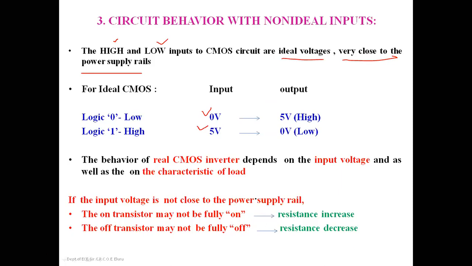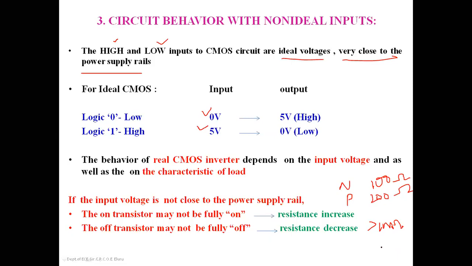For our understanding, in our previous discussion also, we approximated the on resistance of the NMOS transistor as 100 ohms, and the on resistance of the PMOS transistor as approximately 200 ohms. And what about the off resistance? The off resistance of the NMOS and PMOS is greater than 1 mega ohm, or approximately 1 mega ohm.